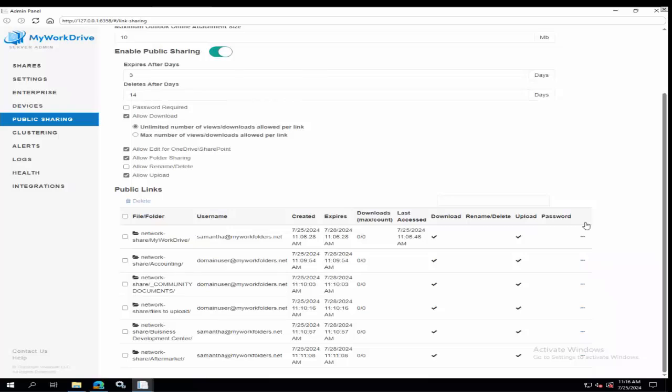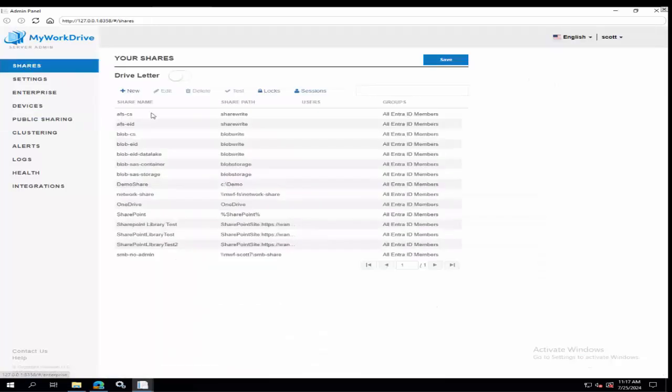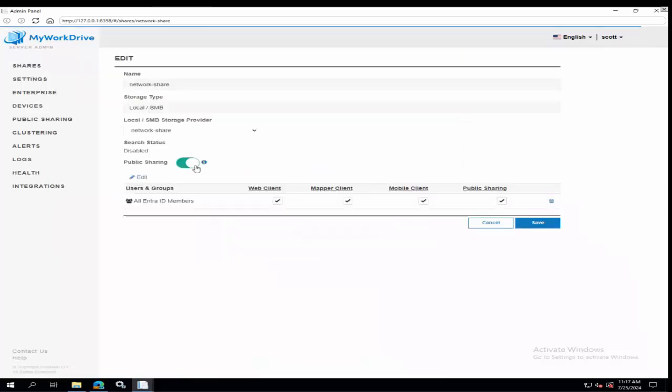Now, that's not just at the macro level, at the server configuration level. You also have within shares, as part of our granular permission system, the ability to choose whether it's on for a given share or not. And if you have multiple users or groups in here, whether or not they can access it or not.